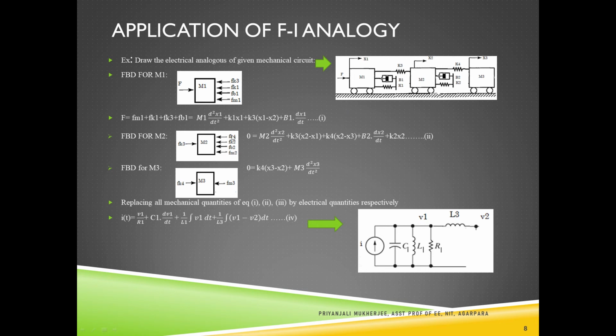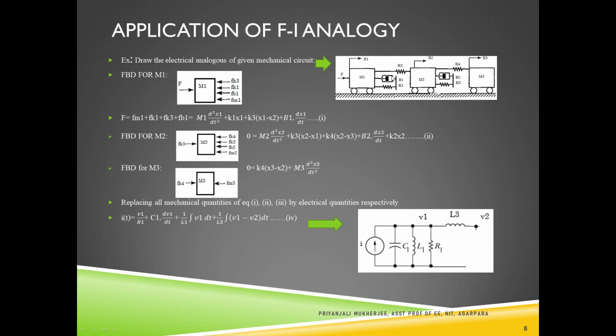And for K4, again if it shifts to the right hand side, that means K4 is compressed, and due to this compression the force will be acting towards the body. So F of K4 is acting in this side. So the total force is equal to the summation of all this, and we can write this equation as m2 d square x2 dt square, that is m2, plus K3 into x2 minus x1.